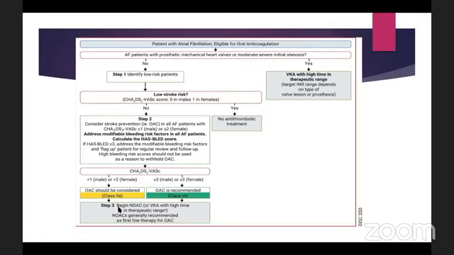So now let's talk about how we can anticoagulate these patients. For patients with mitral stenosis or prosthetic valves, we go for vitamin K antagonist or warfarin. But here we have 2 options. One is the vitamin K antagonist, another is the DOAC or NOAC. DOAC means directly acting oral anticoagulants, or the N for novel. These are the same thing. We can give the NOAC or the DOACs.